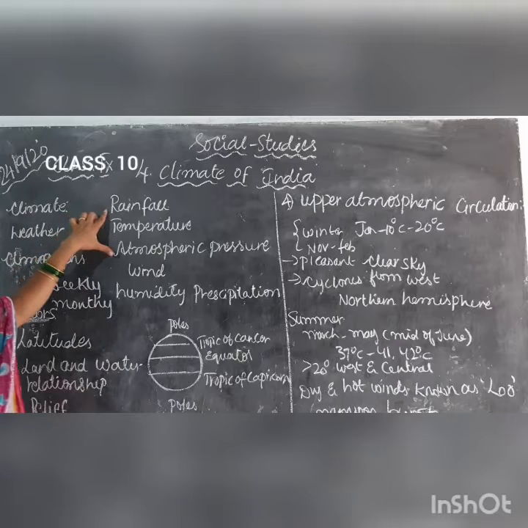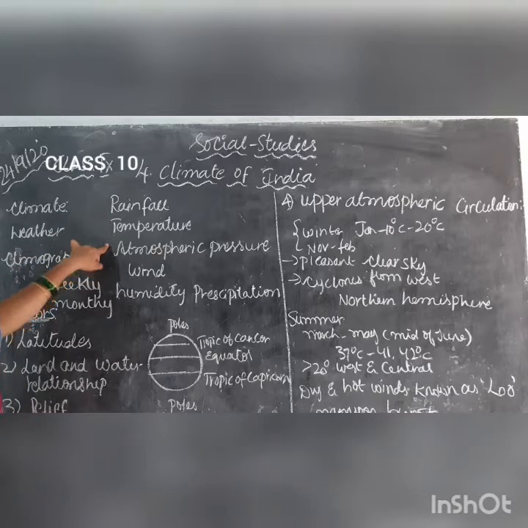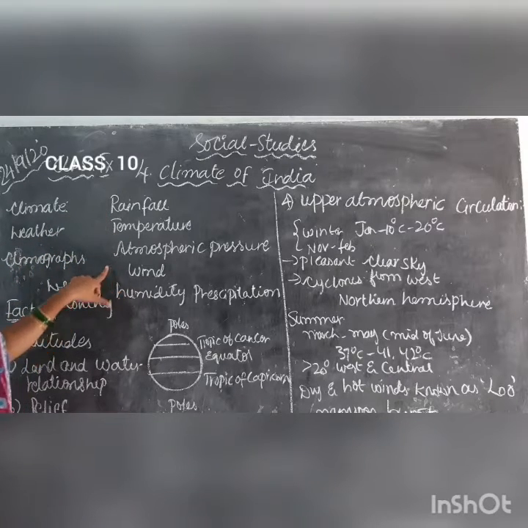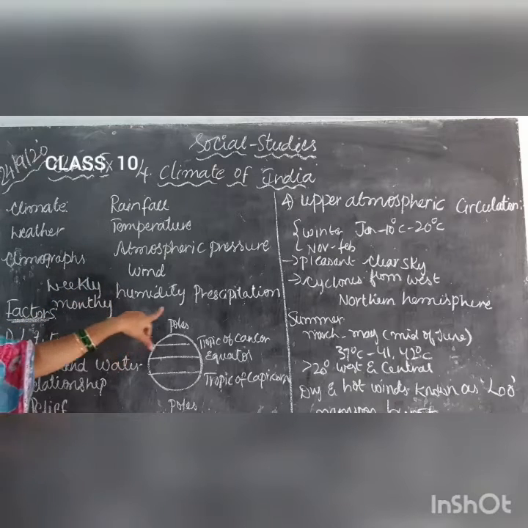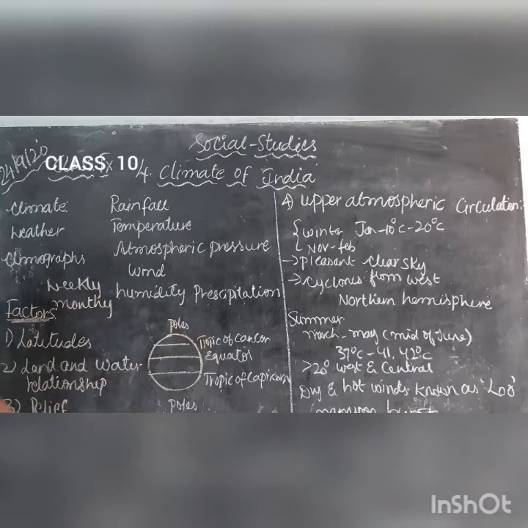Next, what is our topic? Rainfall, temperature, atmospheric pressure, wind, humidity and precipitation. Those are the things we are going to discuss in the climate of India. Next, coming to the factors that constitute the climate of India.